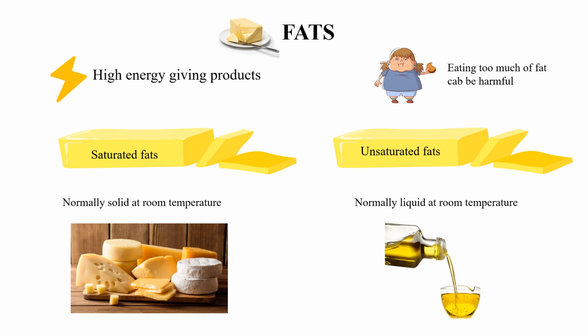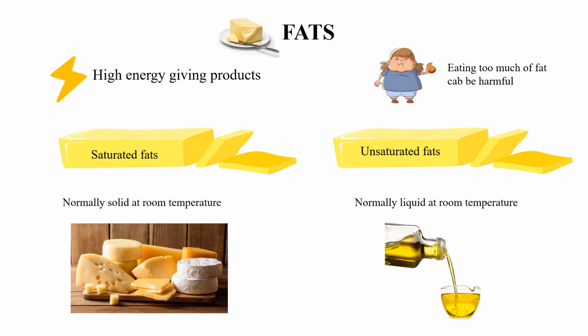Next comes fats. Like carbohydrates, fats are also energy giving foods. They are high energy giving foods. They give you lots of energy. Eating too much of fat can be harmful. There are two types of fats. One is saturated and the other one is unsaturated.